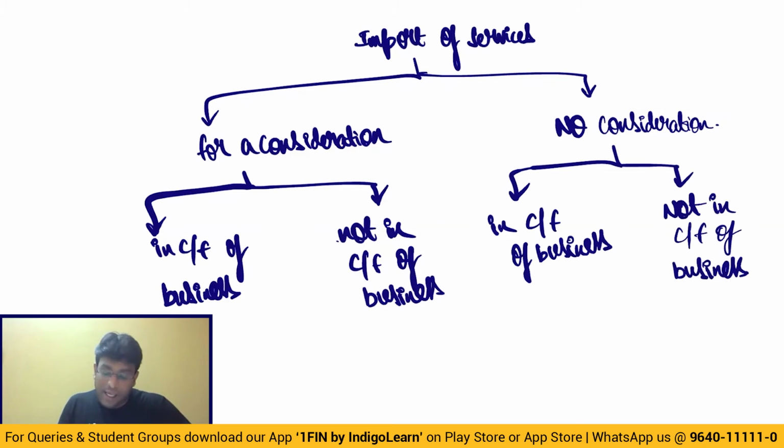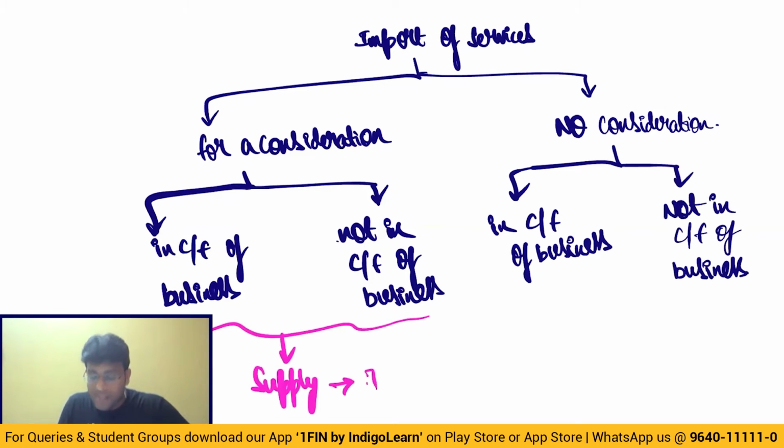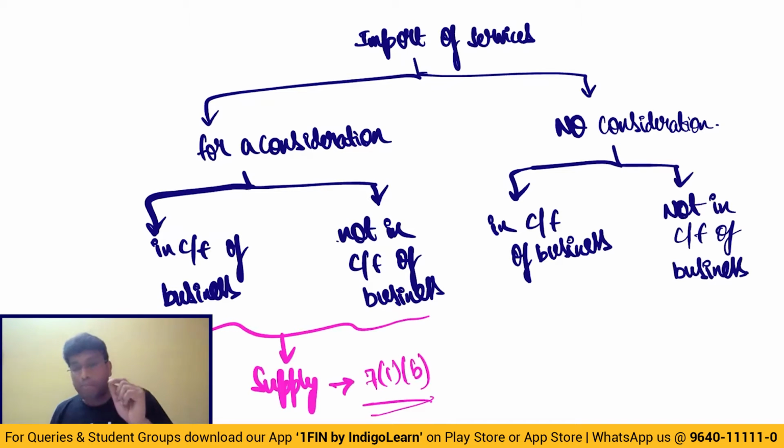In first case, in both the cases, it is regarded as supply because of section 7.1b. Because 7.1b talks about something called import of services. Come on, my dear friends, what does 7.1b talk about? 7.1b talks about import of services for a consideration, whether or not in the course or furtherance of business. Come on, guys, what is the language in the law?